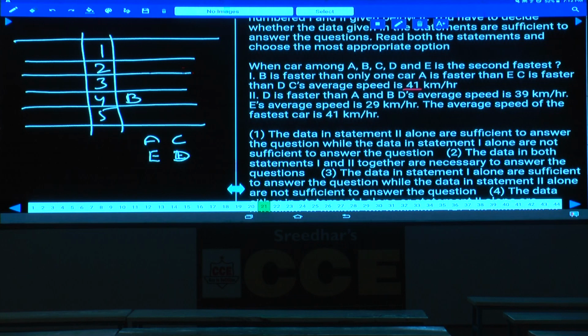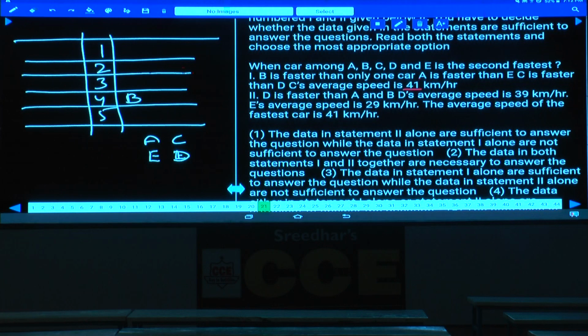Then the question is about what? The question is about the second fastest. Yes, which can be the second fastest? Either A can be the second fastest, or C can be the second fastest, or between E and D also one can be the second fastest. Hence, 1 alone is not sufficient.